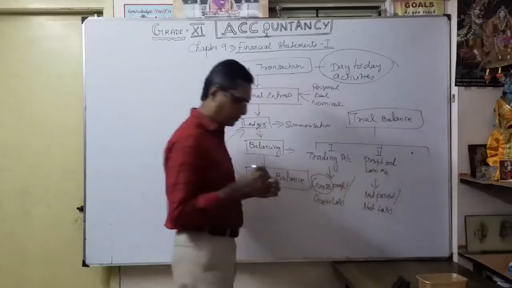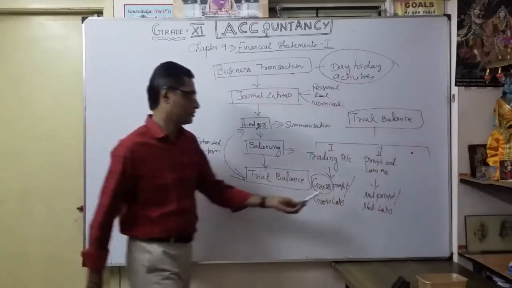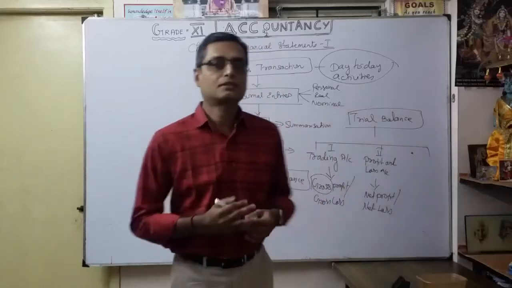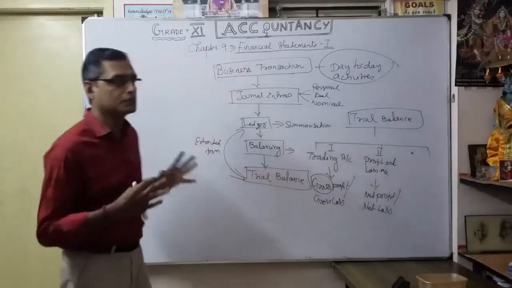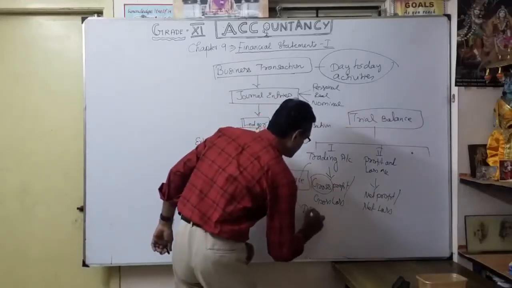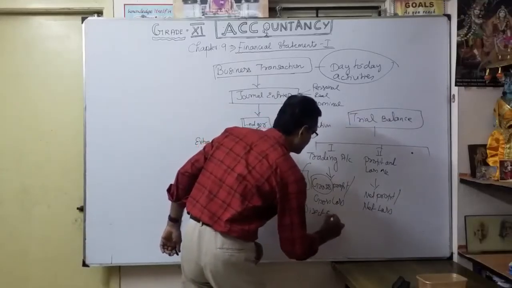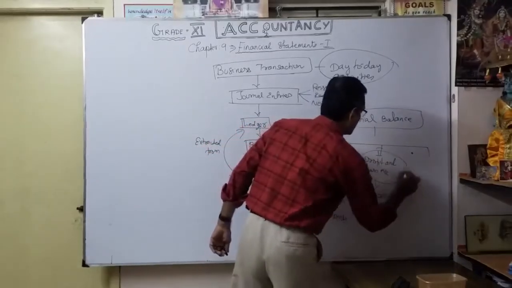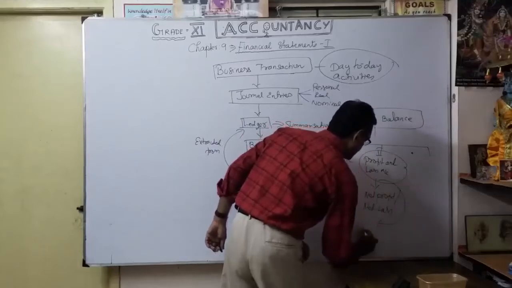Understood? Net profit or net loss. So here we can take other expenses. Here itself I give the clue: mostly in the trading account, all direct expenses we can take. We will see later. So what is the profit and loss account? Mostly it will include indirect expenses.